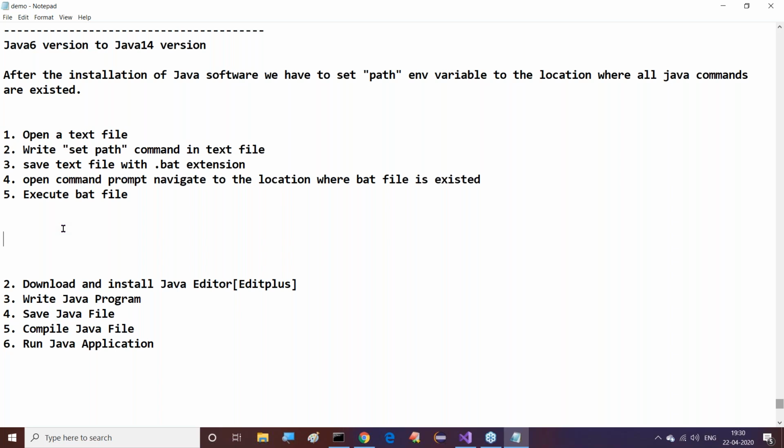Multi-threaded means more than one thread will execute our application. If more than one thread is executing our application, time will be reduced. When execution time is reduced, performance will be improved. But with the single-threaded model, only one thread has to execute the total application, so execution time will be increased. When execution time is increased, performance will be reduced.